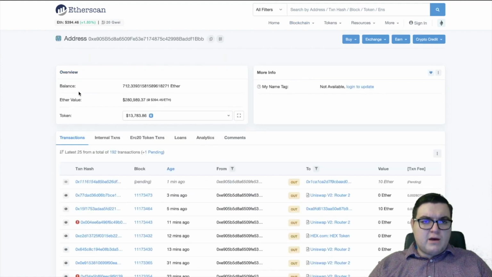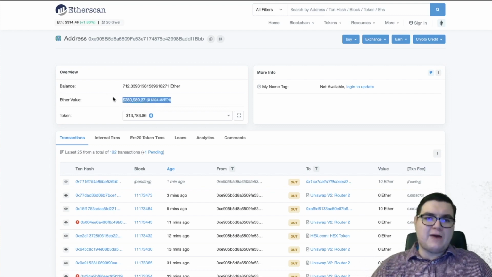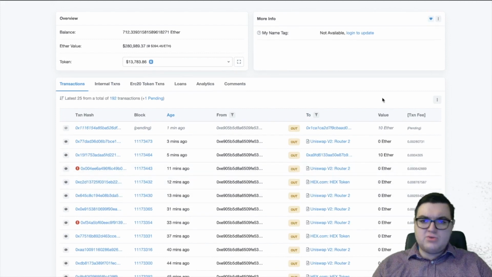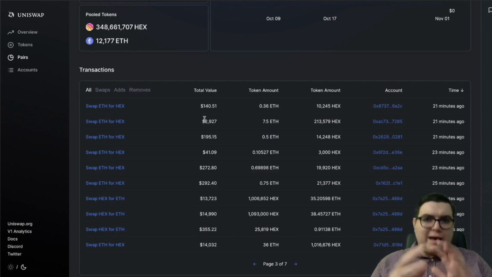Let's just double check. All right, so this address is actually even more valuable. This one has $281,000 of Ethereum on it. And we also see something very, very similar, Hex Uniswap 000 10 Ethereum. So you're able to go and individually just look at what's going on.